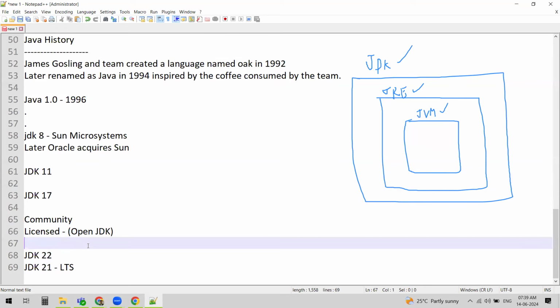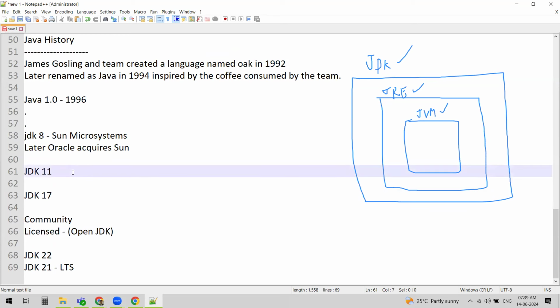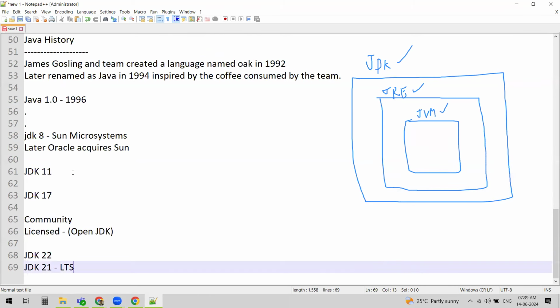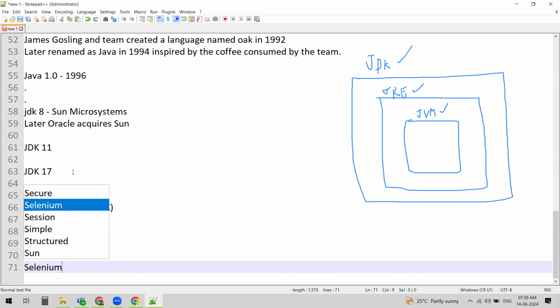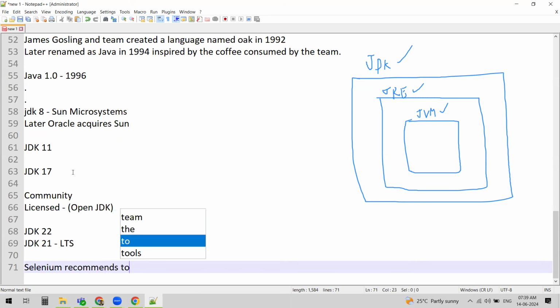We can install any version, but Selenium recommends having at least JDK 11 plus version. Selenium recommends Java 11 plus, meaning in order to work with Selenium, you need to have at least JDK 11, right?